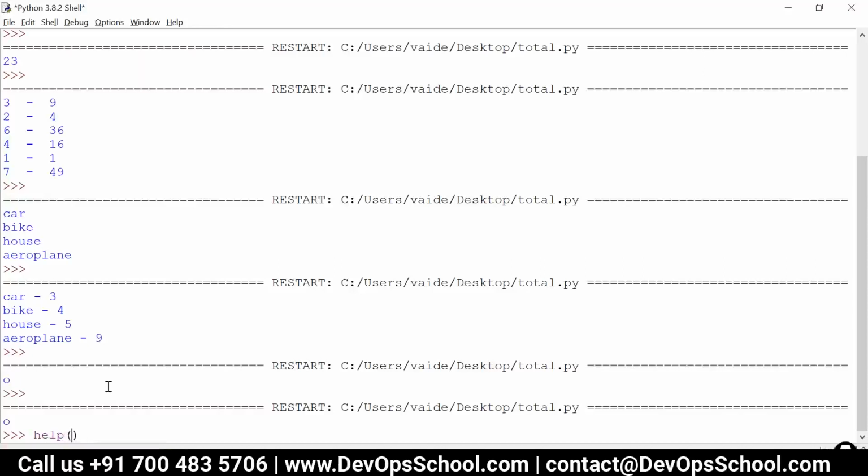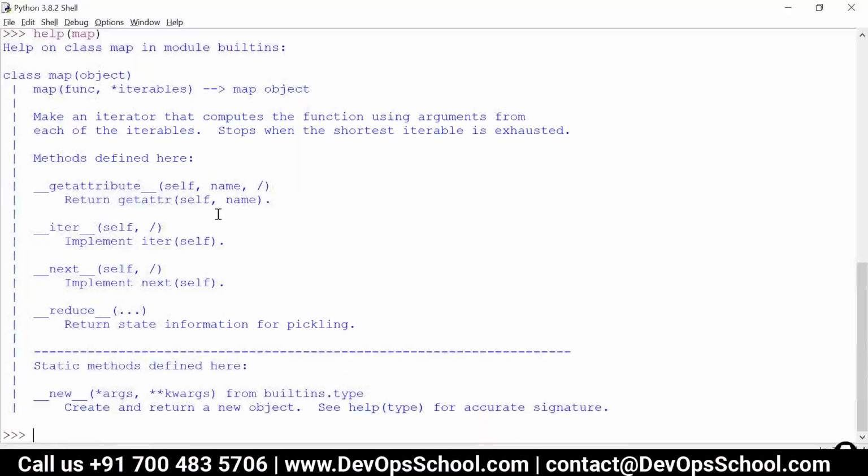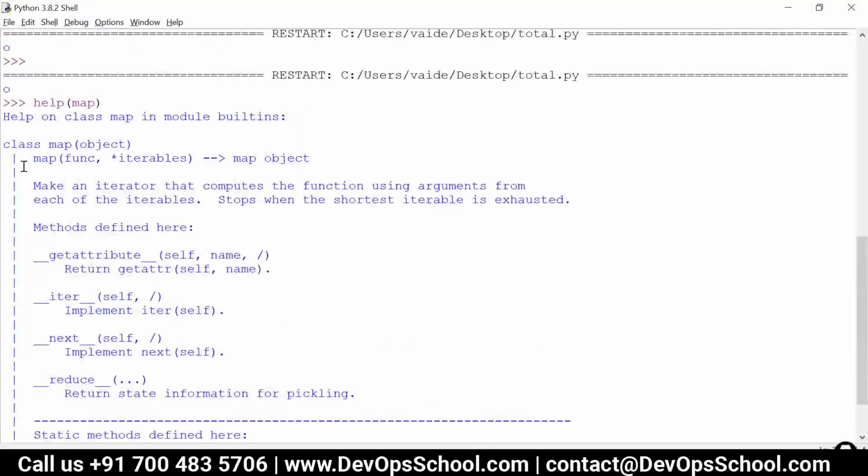Yes, so you can call this function help and pass the name of the function about which you want the information. So I want the information about the map function. You can just write help map and it will give you the description about it. So the same thing which I told you: the map function takes first argument as a function and second argument as the sequence. I used the word sequence; here they have used the word iterables. Okay, got it. Thanks.